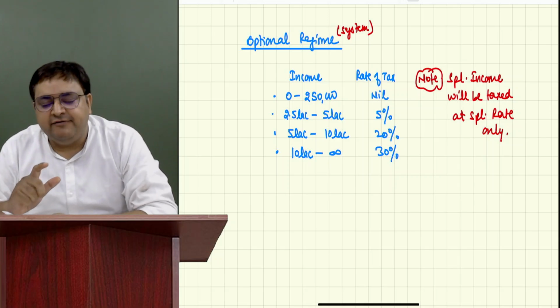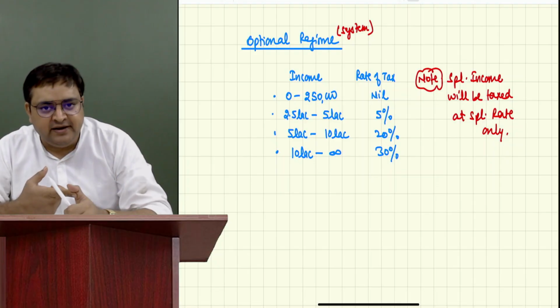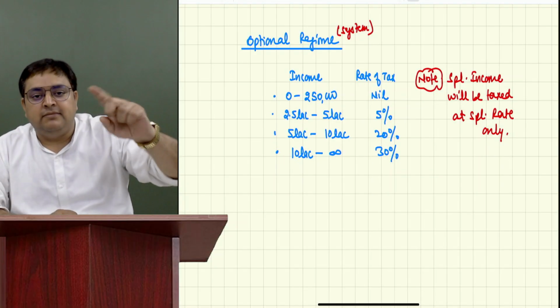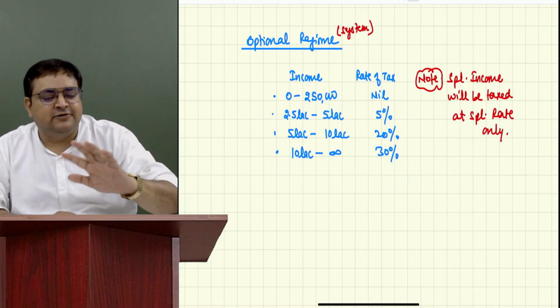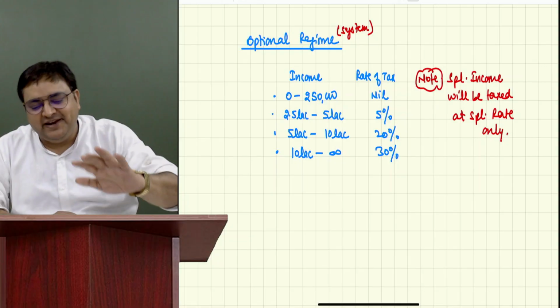Revise whatever we have done today. We have done unexhausted basic exemption limit. We have done rebate 87A. You should know those 2 limits. Tax on income, excluding special income. On special income, we will not get the rebate. There is some difference in the optional regime. I will tell you tomorrow.